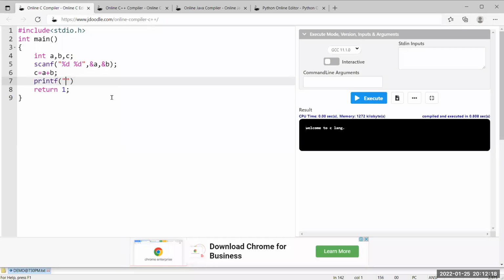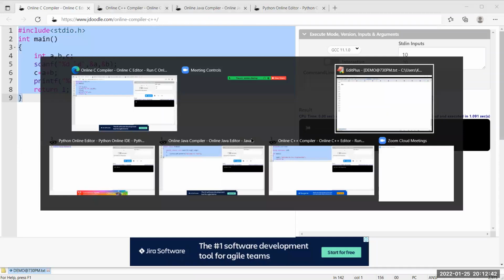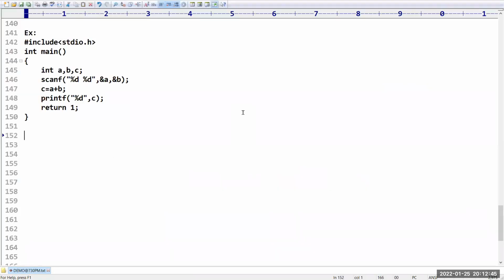Next, we have to print percentage d, comma, the value of c. Now for this program you need to supply the inputs. Assume the input is 10 and then 20. If you click on the execute button, what will happen? We are going to get the result as 30. This is a simple C program to perform addition of two numbers. Just for your understanding purpose, I am telling.